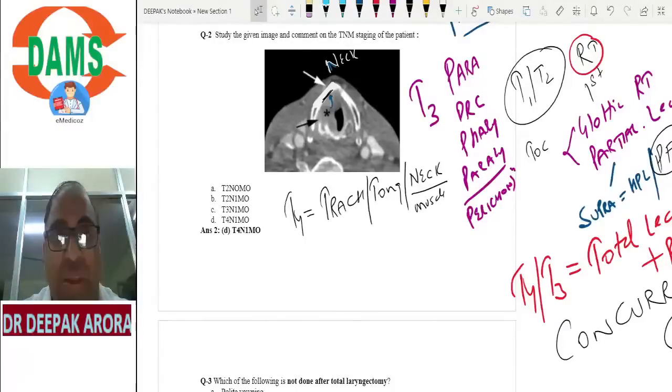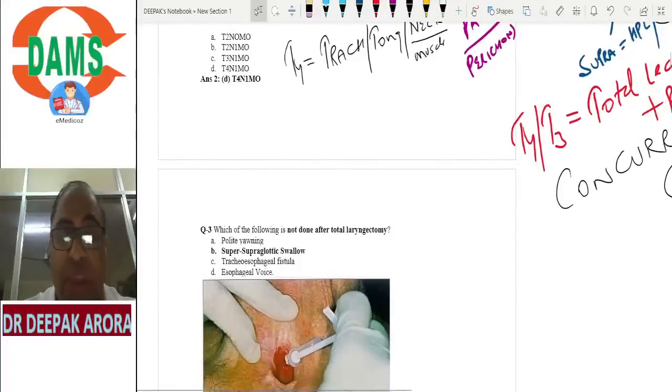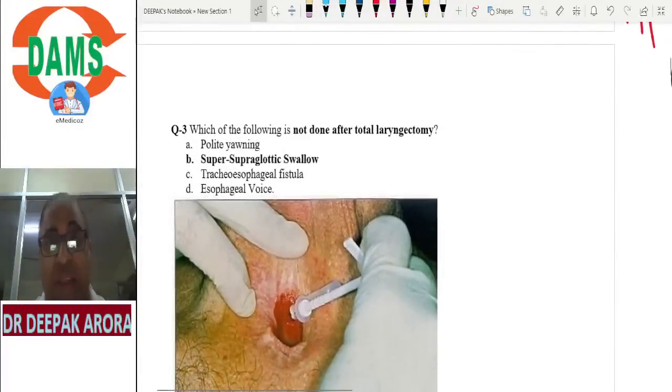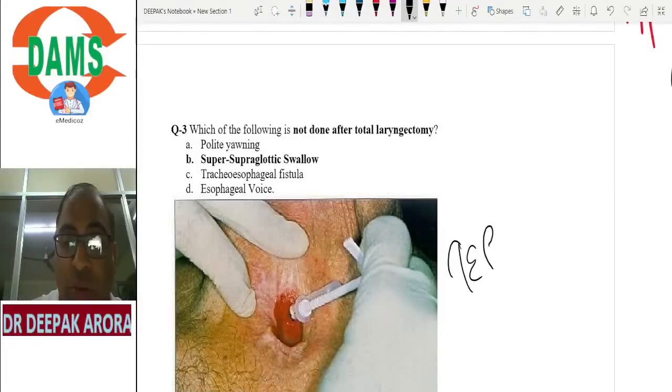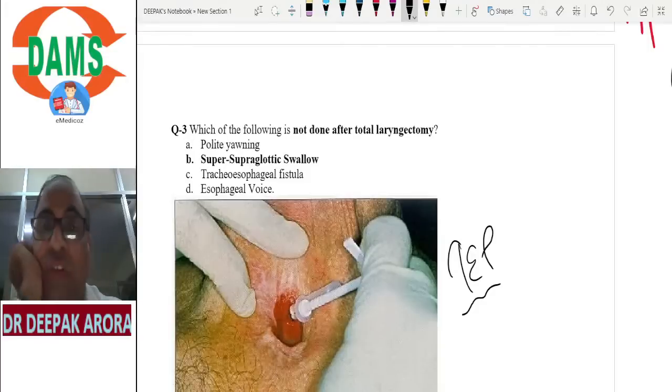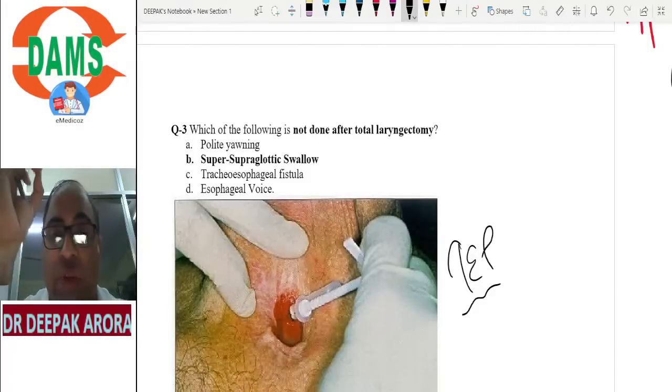Now, CA larynx: management of CA larynx and rehabilitation after total laryngectomy. They can show you this slide. They can ask you what I am doing. I am putting a tracheoesophageal prosthesis. What is the name of the prosthesis? It is a Blom-Singer.